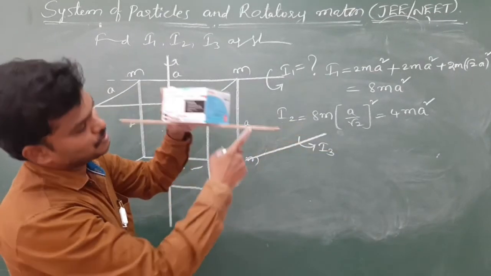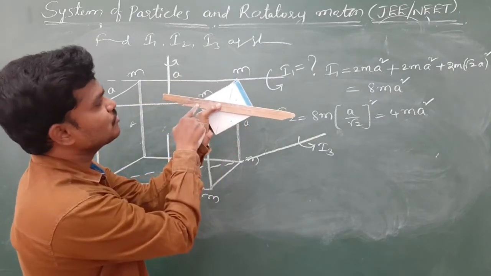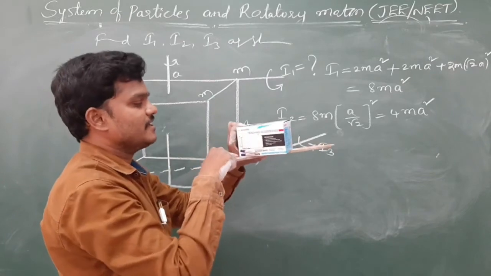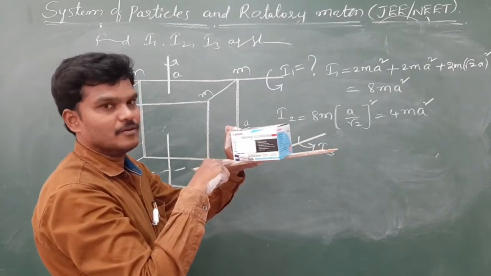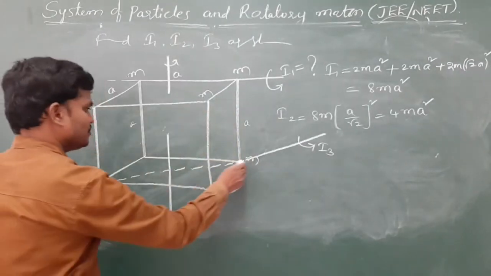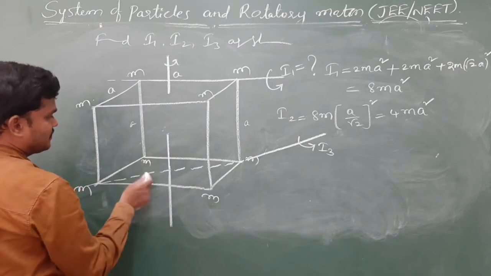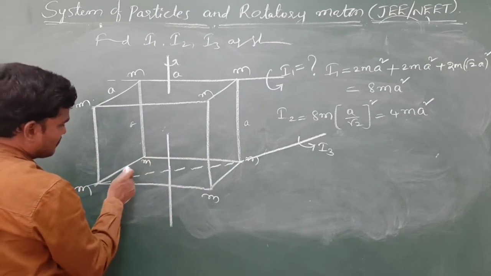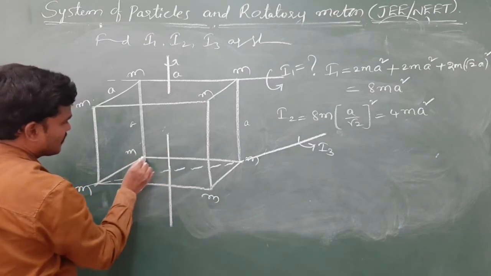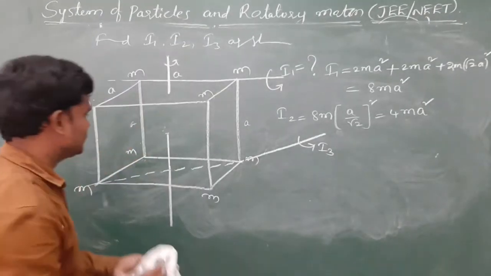Due to this, there is no moment of inertia. Due to these two, there is no moment of inertia. Okay, and this is A. Okay, see, observe the diagram carefully. Due to these two, see, this is M, and this distance. So let me rub this one.